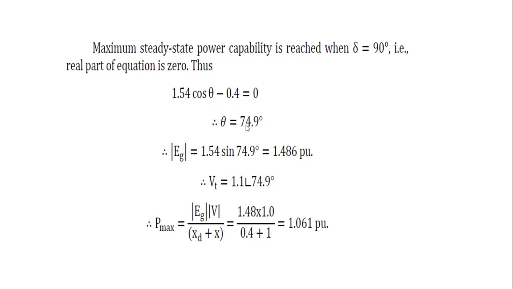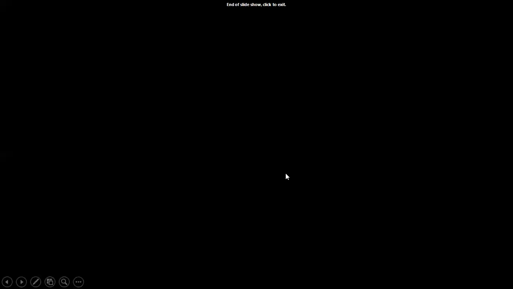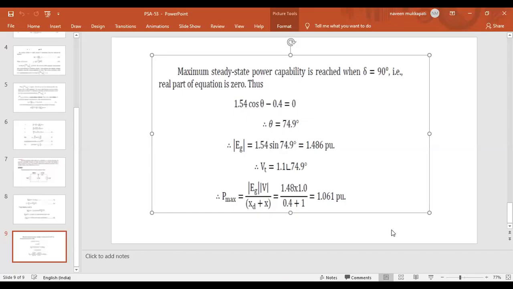Then, therefore Eg is equal to 1.54 sin 74.9 degrees.